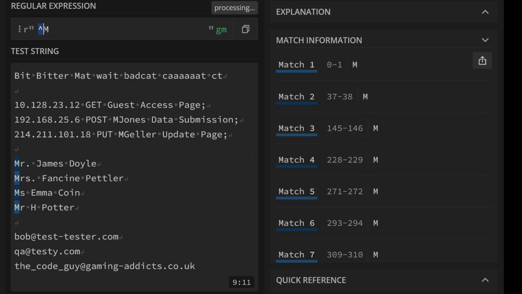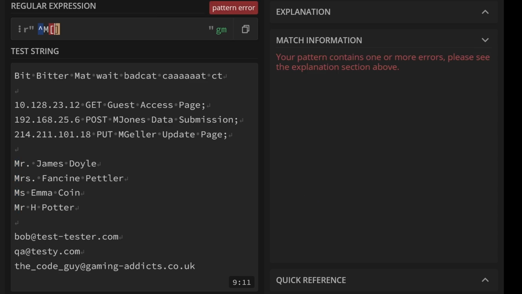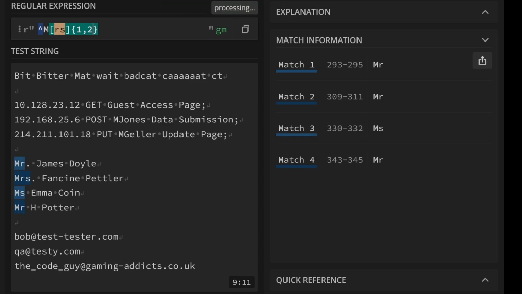So let's put in our caret. And then they either have R or S or both, and we want to find 1 or 2 of those. And then they have a full stop, so we need to escape it. And they either have it or they don't, so that would be a question mark at the end. And then they have a space. And then there is either one letter and then a space, and then another one.